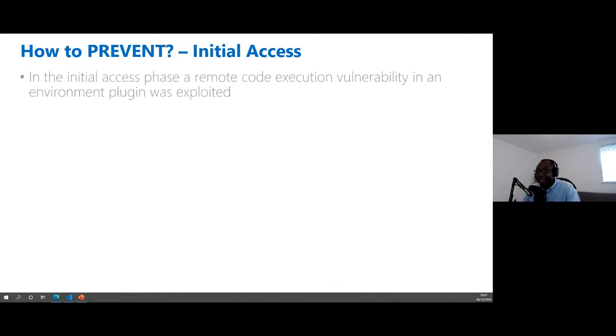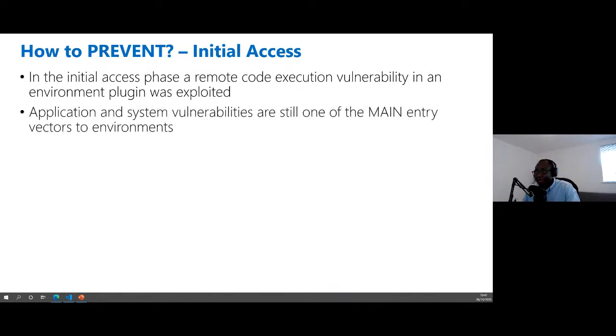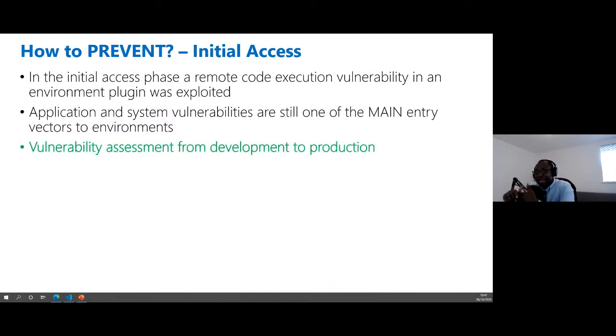So let's start from the initial access. In the initial access phase, a remote code execution vulnerability in an environment plugin was exploited. It's important to know that application and system vulnerabilities are still one of the main entry points to Azure environments. So in this case, you're doing vulnerability assessment from development to production. I was going to show you an example of using Palo Alto Prisma Cloud to do a vulnerability assessment of an Azure environment.